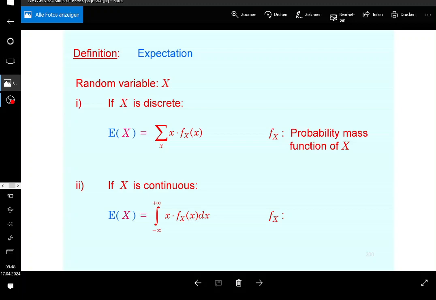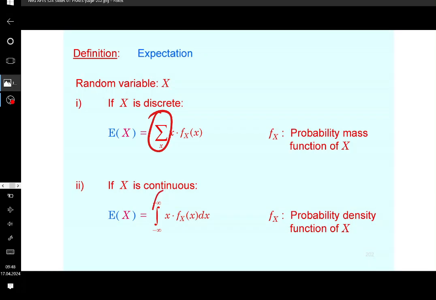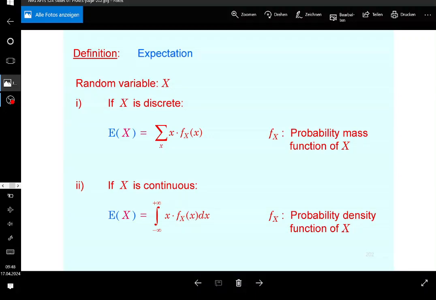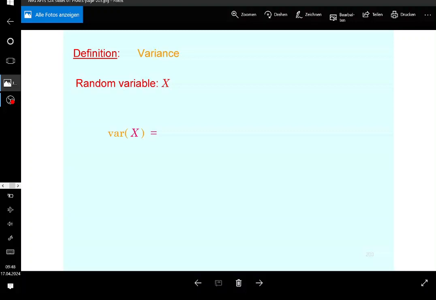But keep in mind, f_X is the density function this time. This is basically how you calculate the expectation of a continuous random variable. This is basically its continuous analog. So all you would need to do is replace the sum by an integral, and you replace the probability mass function by the density, and that's it. And then you integrate it with respect to the realizations from minus infinity to plus infinity, yielding the expectation of a continuous random variable. Guys, you were supposed to have seen this before. I'm going to do this for an example.